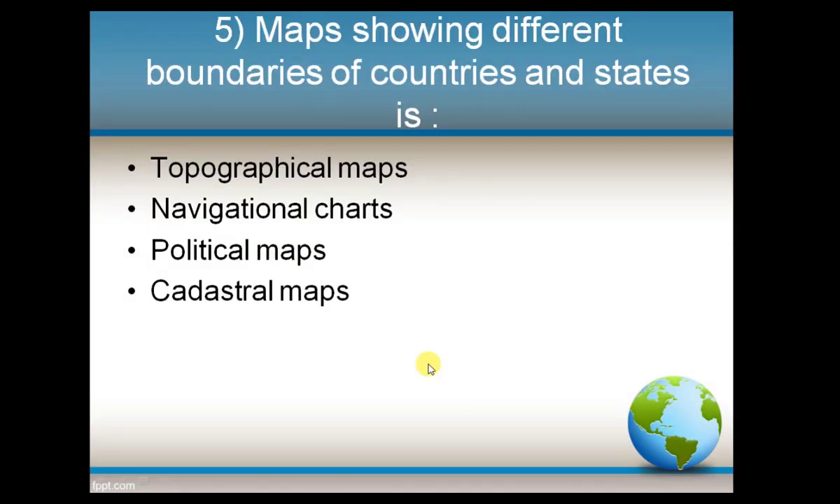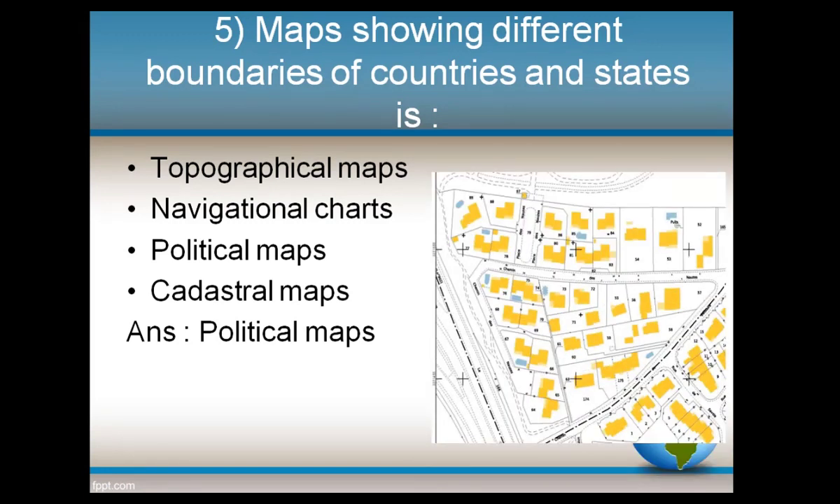Next question. Maps showing different boundaries of countries and states are: options: topographical maps, navigational charts, political maps, cadastral maps. And the answer is political maps. Now from the options you can see cadastral maps. Cadastral maps are those maps which are used for survey of lands. These maps give more detailed information about the land boundaries and other features when surveyed.